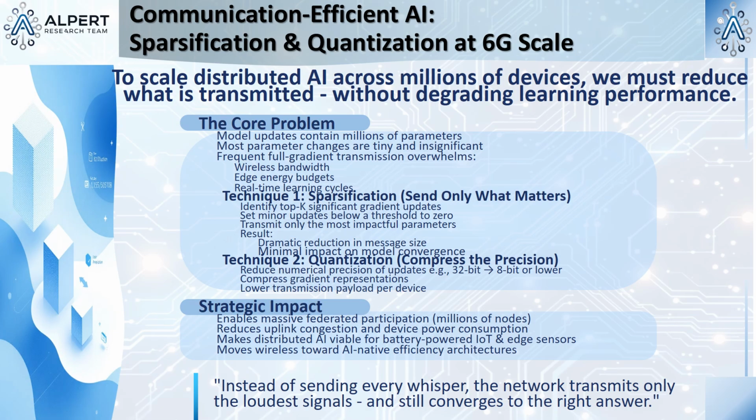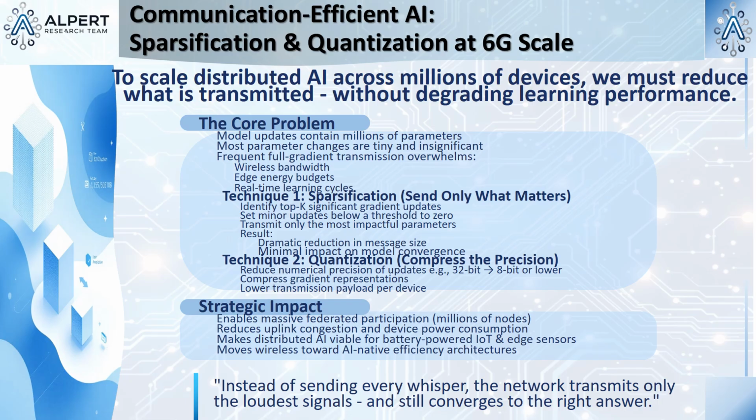Even if we're sending mathematical gradients instead of raw data for a complex model, that update can still be pretty large. That's a problem for a small battery-powered sensor. And that's where aggressive compression techniques come into play. The report focuses on two main ones: sparsification and quantization.